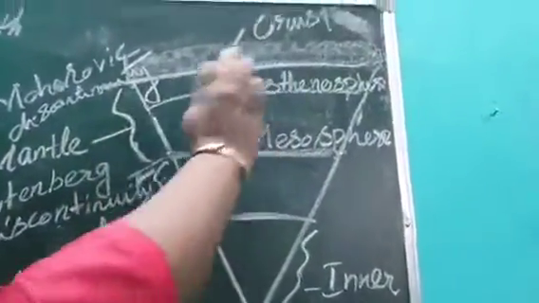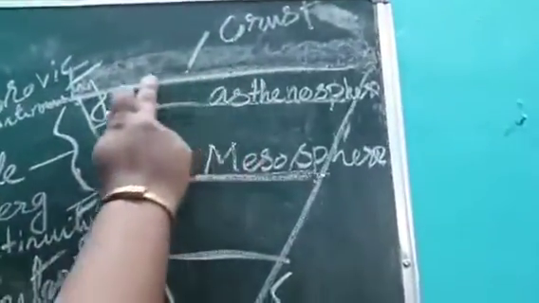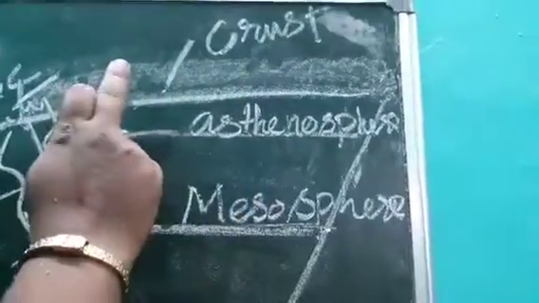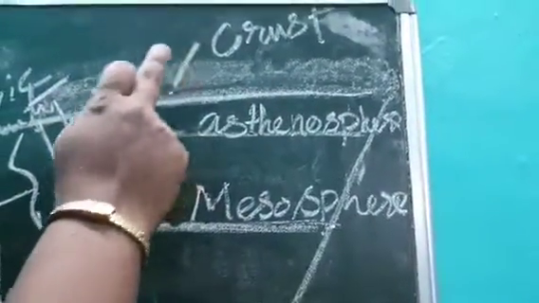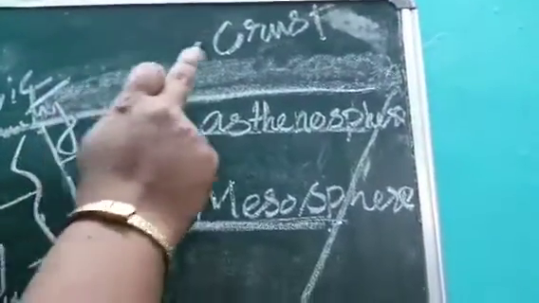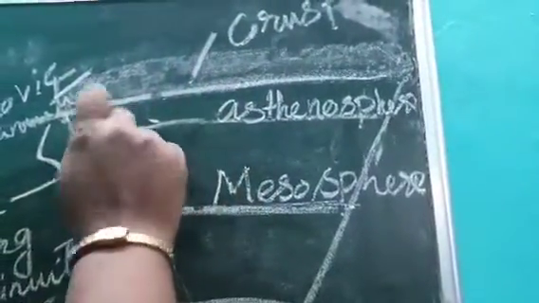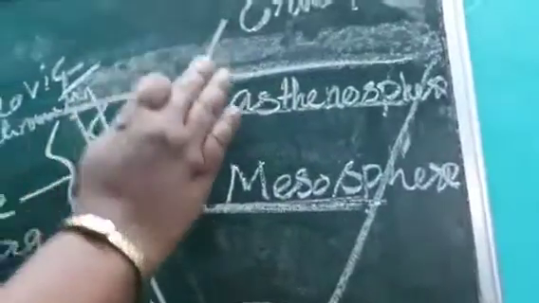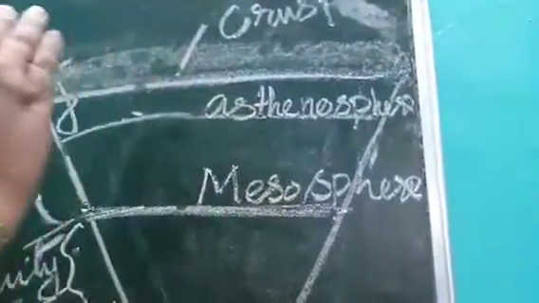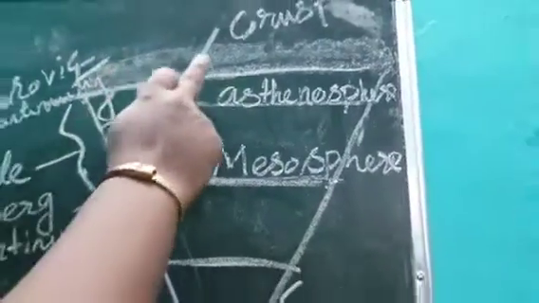Now we can see here the crust, the earth's crust. Sial and Sima I have not marked here. Sial is the continental crust and Sima is the oceanic crust. Sial is floating above Sima. But the crust is a very thin layer compared to the other layers.